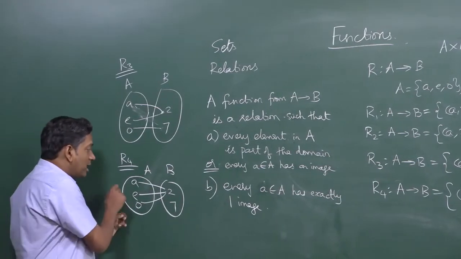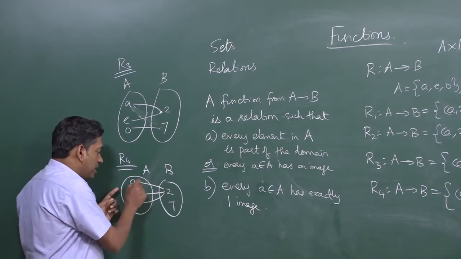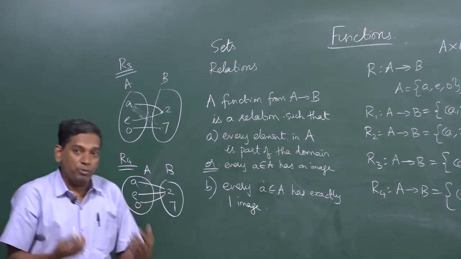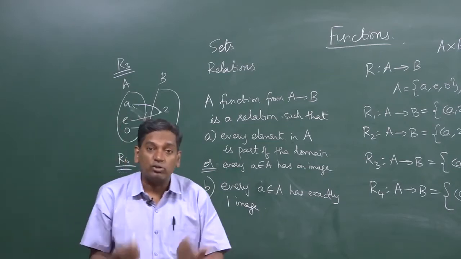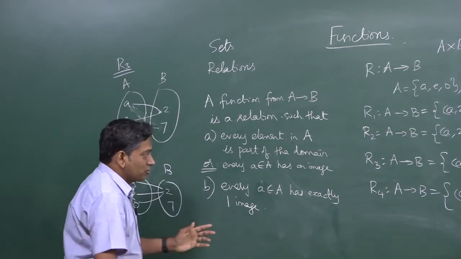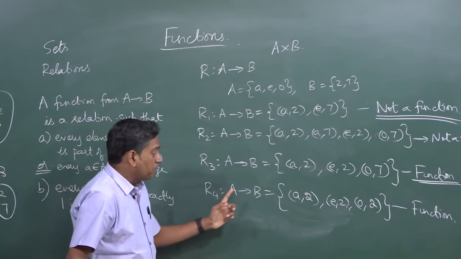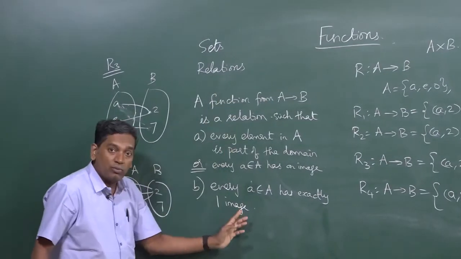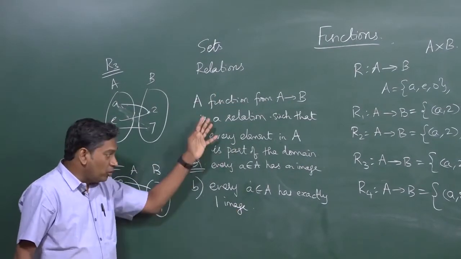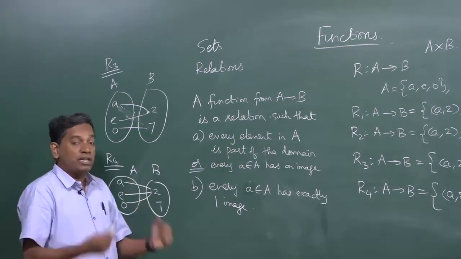Okay. Now let us look at R4. Well, in R4, 2 is an image of 3 elements, that is not a problem, and 7 is not an image of anything at all. 7 is not the second element at all in this list, but we have still labeled R4 as a function because that is not one of the requirements here. We do not need every element in B to be part of the range.